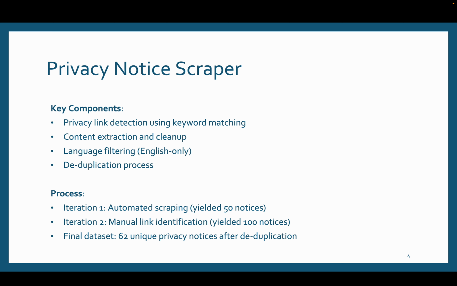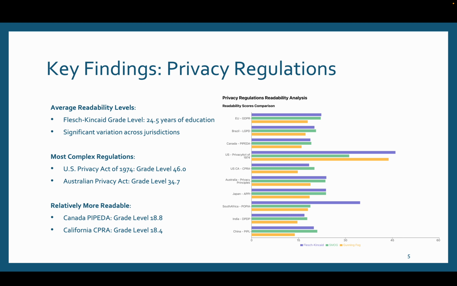So I went through a process of manually going through all the website URLs and going to the website and getting 100 URLs by going through 260 websites. But the final data set ended up being 62 unique privacy notices.